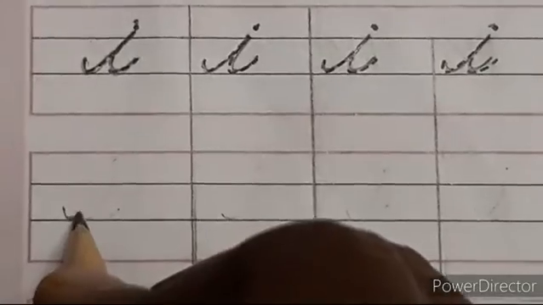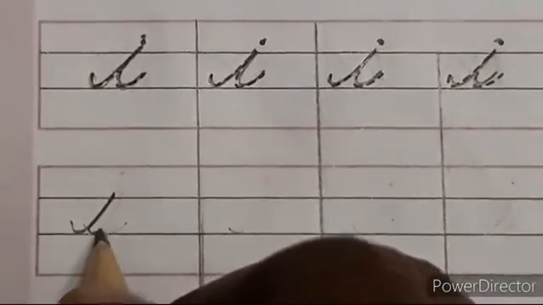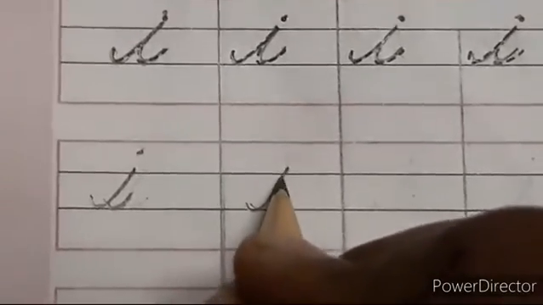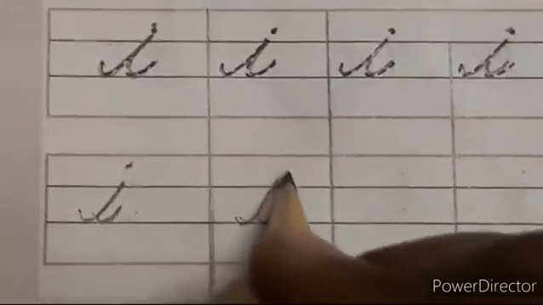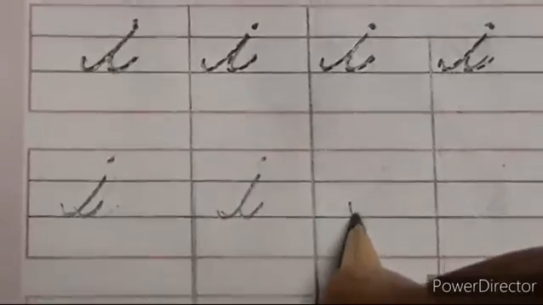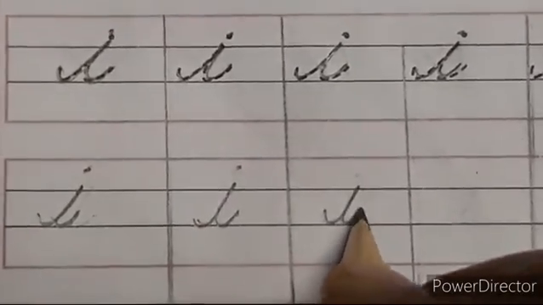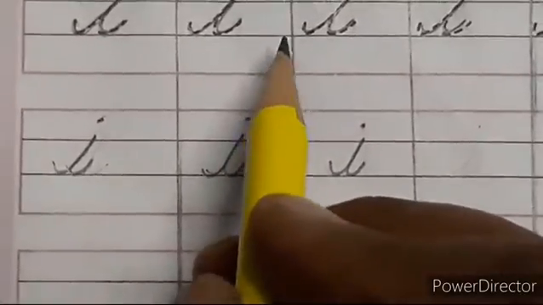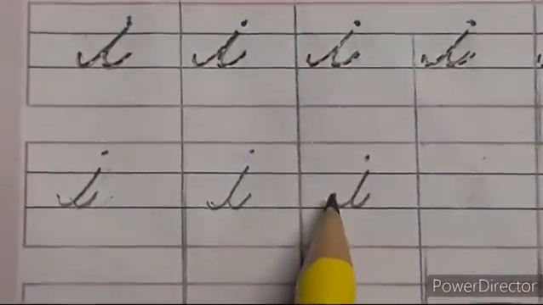See, look at me. Slide, bend, go above, come down and then keep the dot here. Again look at me. Slide, bend, go above. Again same way, come down, then go above. See, like this you have to do this. Likewise, you have to practice this, children. First do the tracing and then you have to write the next line.